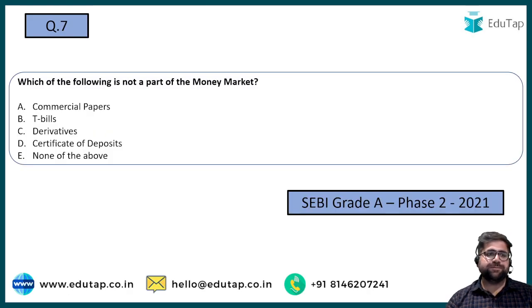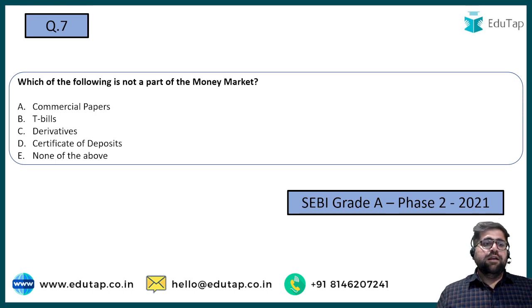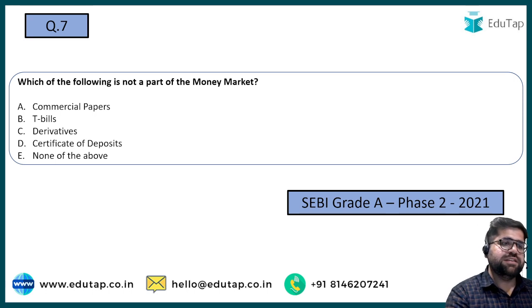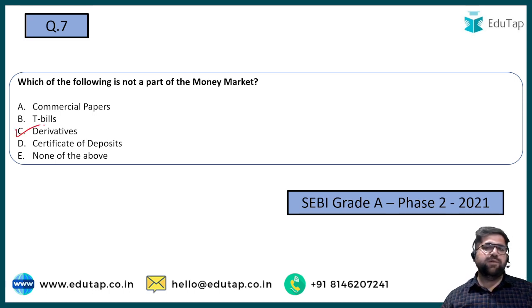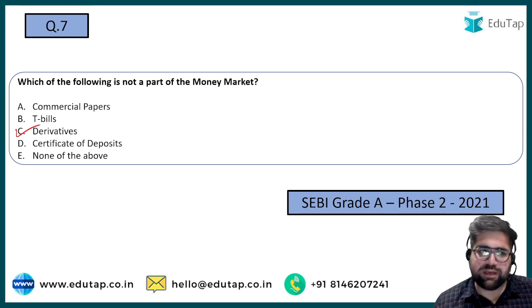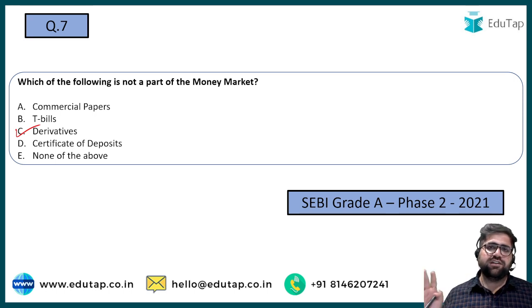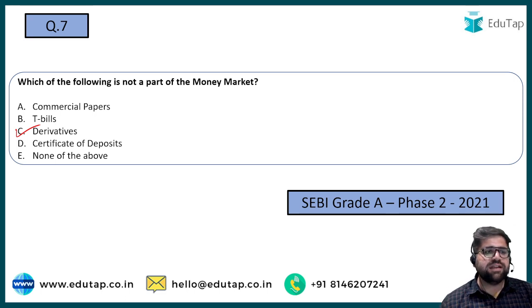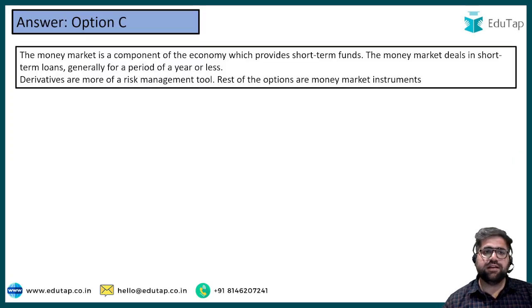Question number 7. Which of the following is not a part of the money market? Money market is a market wherein short-term securities, that is from 7 days to 1 year, are traded. Which of the following is not a part of money market? Clearly, your answer should be option C. Derivatives are not a part of the money market because derivatives can form a part of the capital market as well, wherein the larger chunk of securities is traded. So the answer here will be option C. Yes, answer is option C.